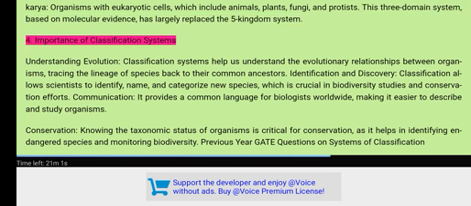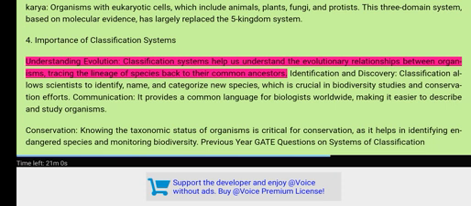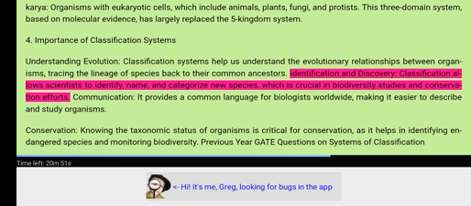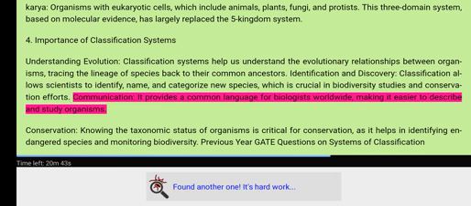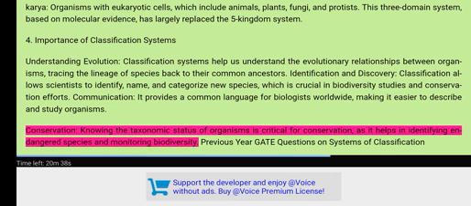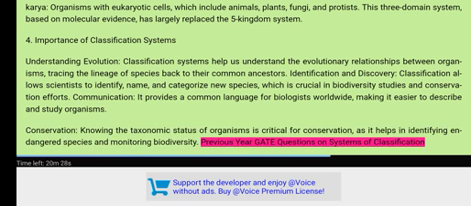4. Importance of classification systems. Understanding evolution: classification systems help us understand the evolutionary relationships between organisms, tracing the lineage of species back to their common ancestors. Identification and discovery: classification allows scientists to identify, name, and categorize new species, which is crucial in biodiversity studies and conservation efforts. Communication: it provides a common language for biologists worldwide, making it easier to describe and study organisms. Conservation: knowing the taxonomic status of organisms is critical for conservation, as it helps in identifying endangered species and monitoring biodiversity. Previous year questions on systems of classification.